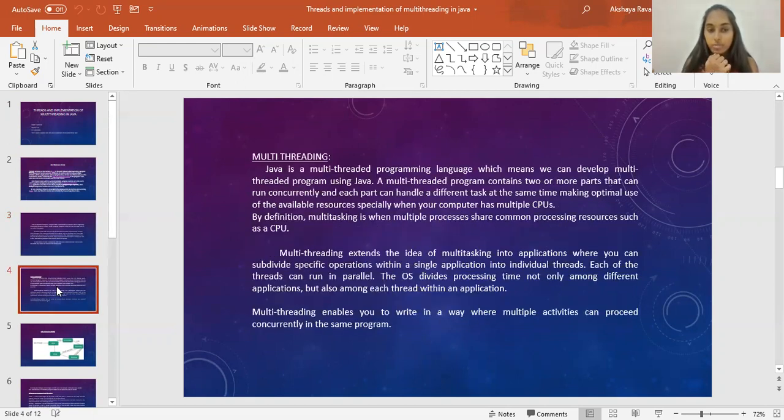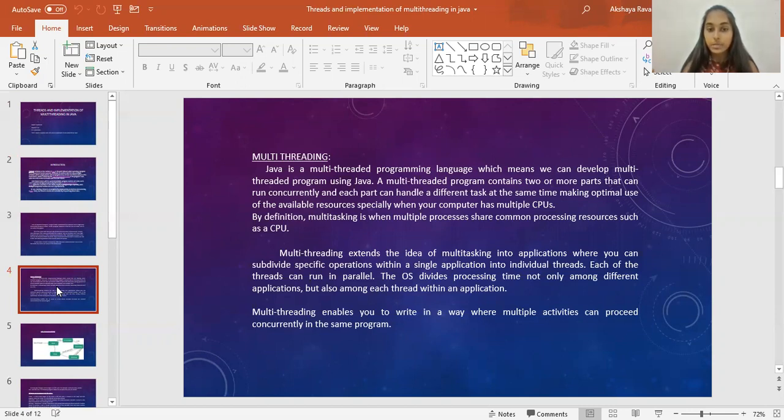Here we'll see the concept of multi-threading. Java is a multi-threaded programming language, which means we can develop multi-threaded programs using Java. Multi-threading is nothing but creating a number of threads simultaneously, that is, multiple threads created in a particular class. A multi-threaded program contains two or more parts that can run concurrently, and each part can handle a different task at the same time, making optimal use of the available resources, especially when your computer has multiple CPUs.